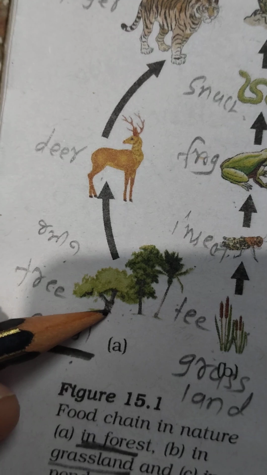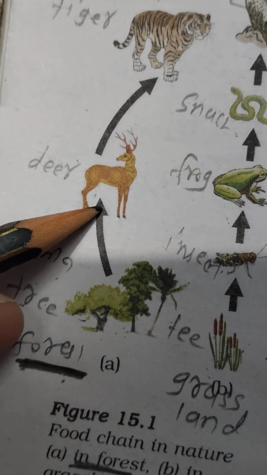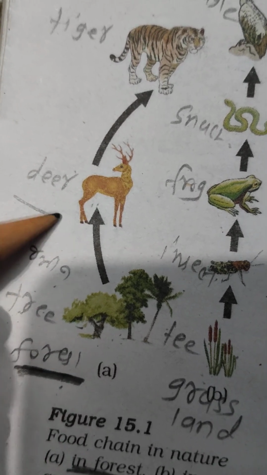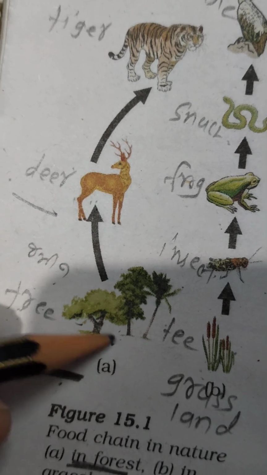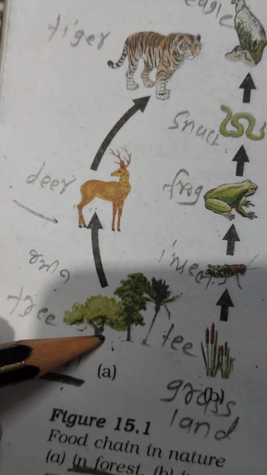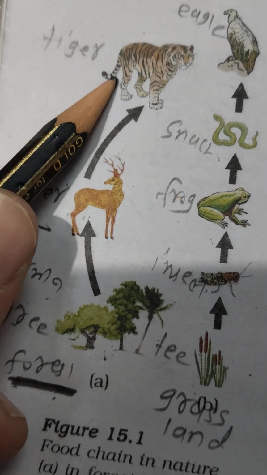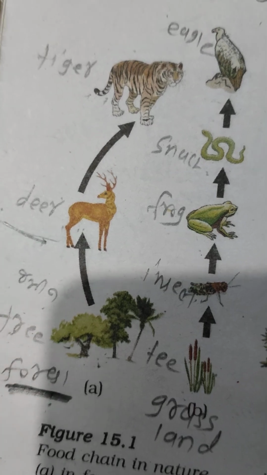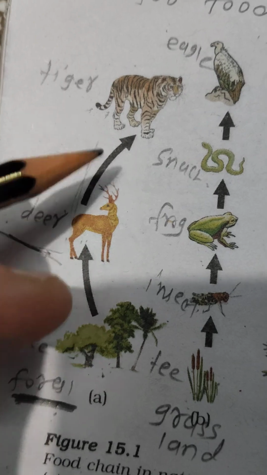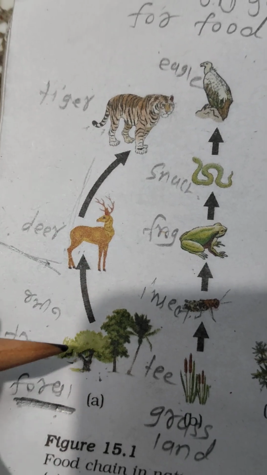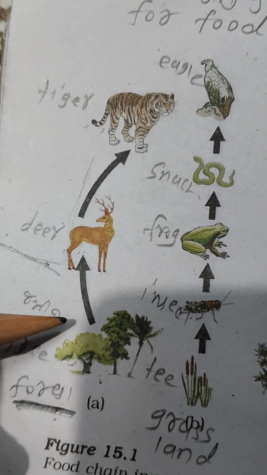Grass, tree. Now deer, goats, cow use the grass. These depend on trees. And tiger depends on these animals. So living organisms depending on one another for food and making a series is called food chain.